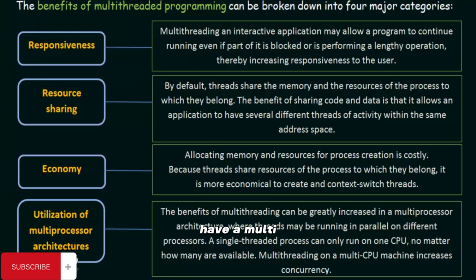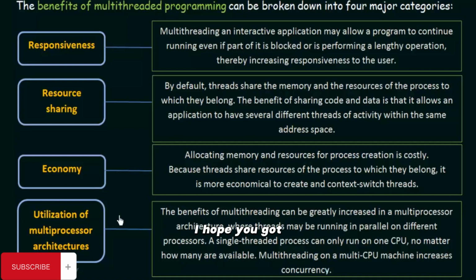So if we don't have a multi-threaded approach, even though we have multiple processors, it is not very useful because we are not able to make use of the multiprocessor architecture. But in the case of multi-threading, we are able to make use of the multiprocessor architecture, hence improving the efficiency of computing. So these are the main benefits of multi-threaded programming.